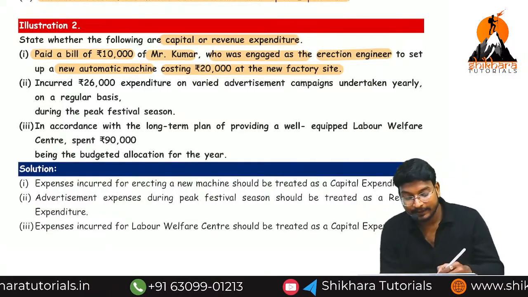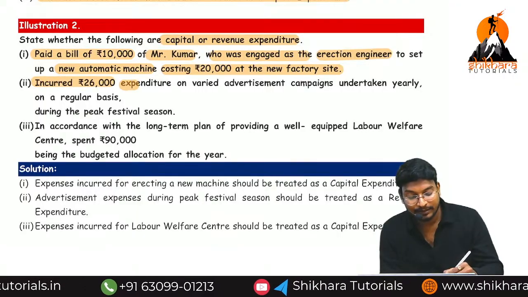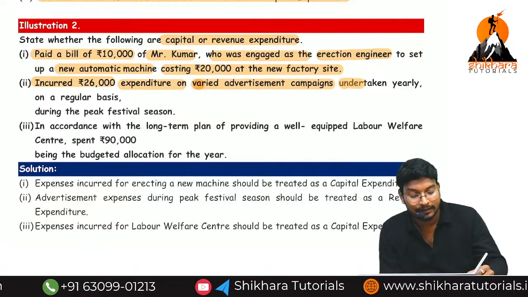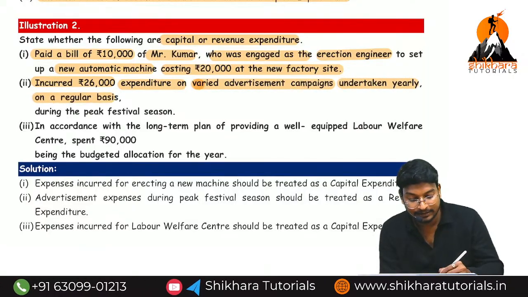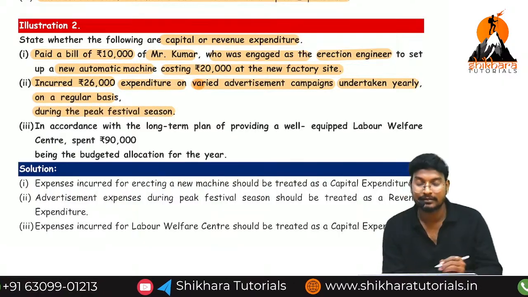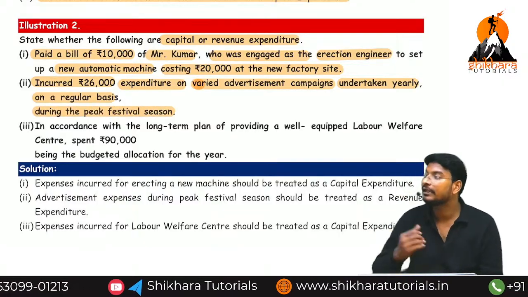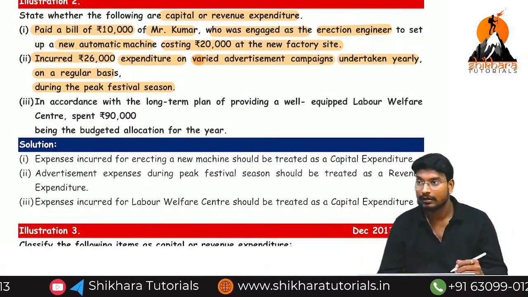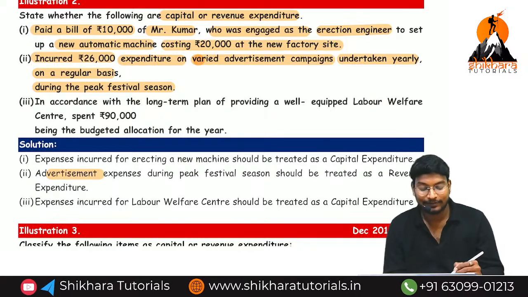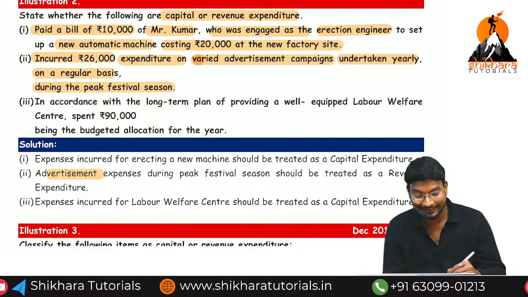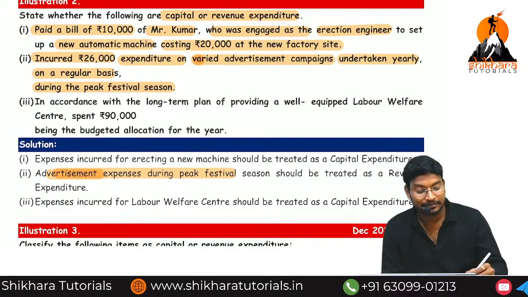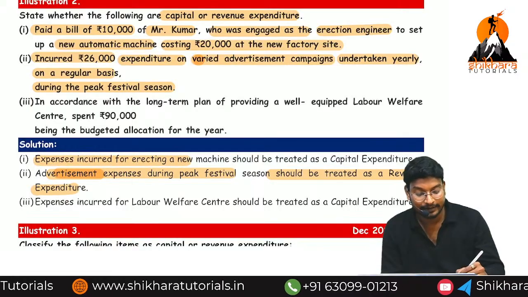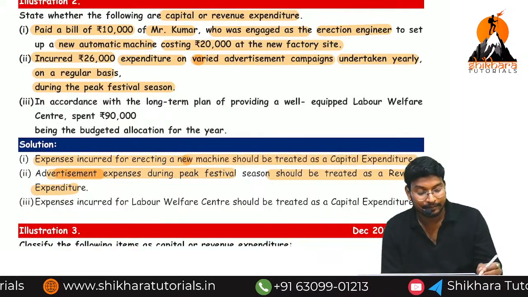30,000. Incurring 26,000 expenditure on various advertisement campaigns yearly on a regular basis due to the peak festival season. Okay, now due to the peak festival season, we have given advertisement. Advertisement means what? Revenue or capital? Revenue. Advertisement expenses during the peak festival season should be treated as revenue expense. Expenses incurred for erecting a new machine should be treated as capital expenses.